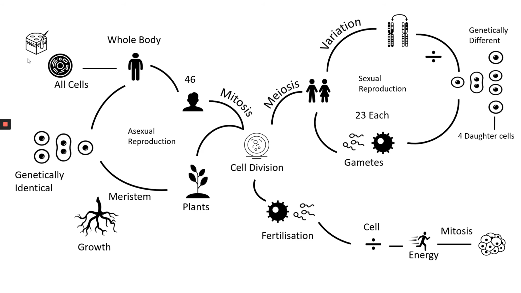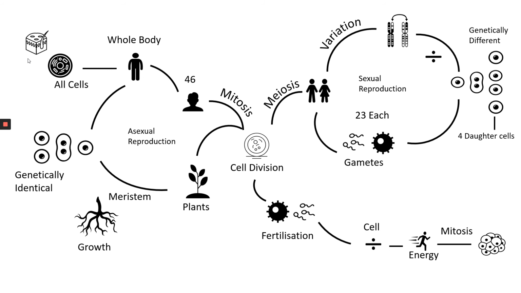So we have 23 chromosomes from the sperm, 23 from the egg, and we have a different 23 that could be in each of the sperm, and in each of the eggs you have a different 23. And when they fuse and they start to divide, we can get this variation because we get this crossing over of genes within the chromosomes. And if you see at the top of the diagram where it says variation, we've then got two chromosomes, and notice we've got a switching of particular genes from each of the X chromosomes there.